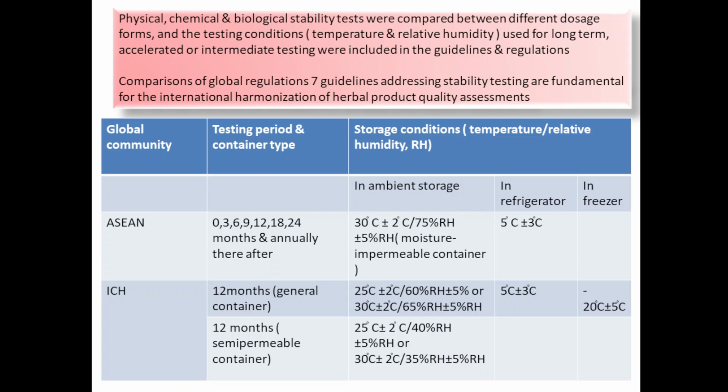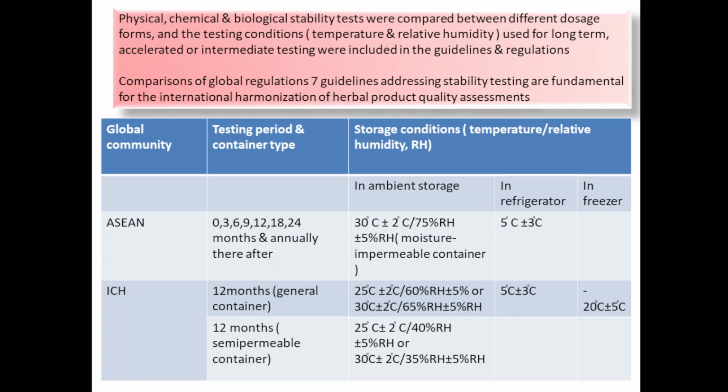A moisture impermeable container is used, and in refrigeration it is 5 degrees Celsius plus minus 3 degrees Celsius. According to ICH, 12 months and general container is used. Temperature is 25 degrees Celsius plus minus 2 degrees Celsius, 60% relative humidity plus minus 5%, or 30 degrees Celsius plus minus 2 degrees Celsius, 65% relative humidity plus minus 5%.